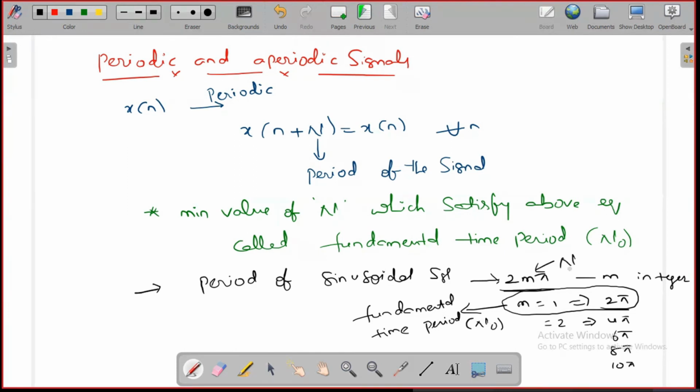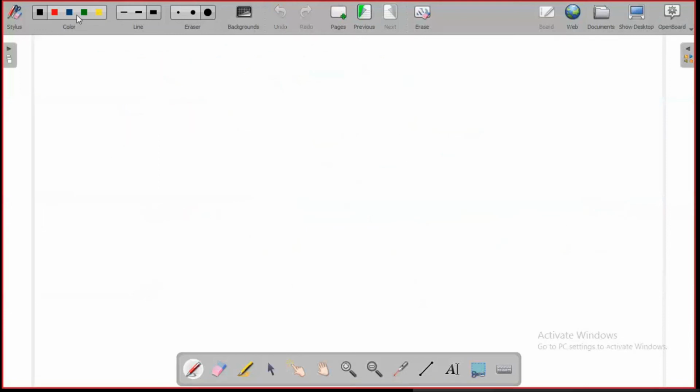Now is it clear what is the difference between the period and the fundamental period? The period is simply the generalized one. The fundamental time period is nothing but the minimum value of the period. Now I will check whether a signal is periodic or not, and if it is periodic, what the period of the signal is. Let's see. Let's take the condition again: x of n plus capital N is equal to x of n. This is the condition to be satisfied.